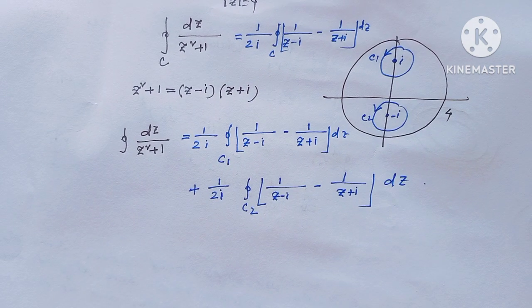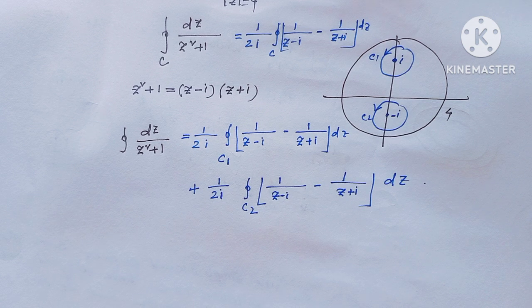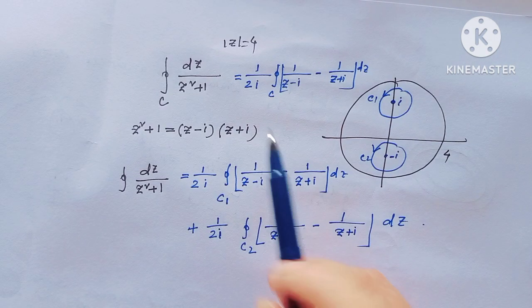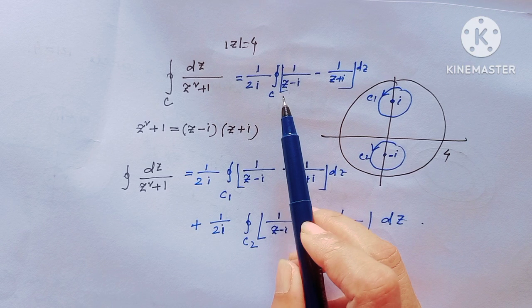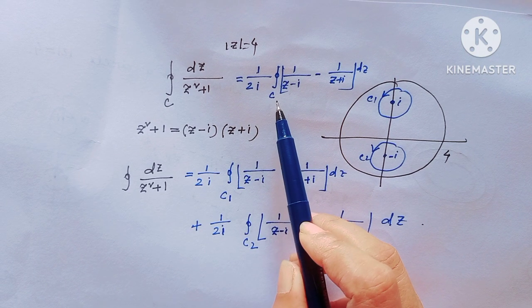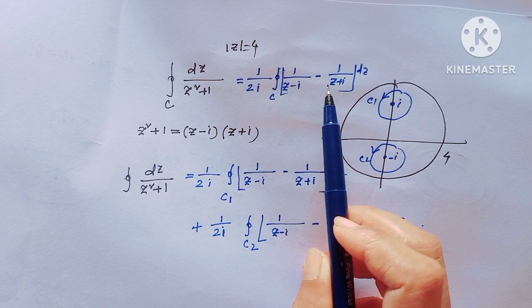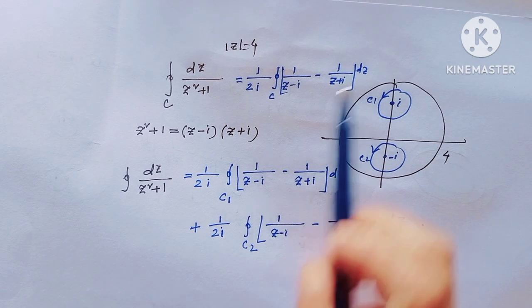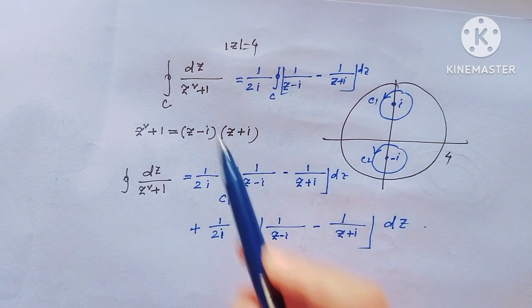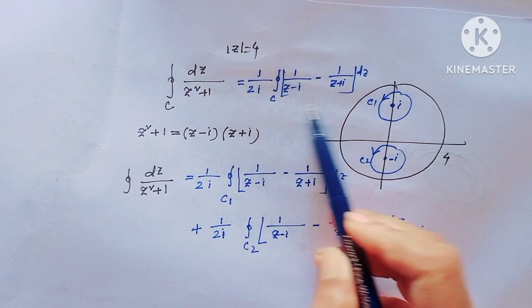Therefore dz over z square plus 1 we can write as 1 over 2I times the integral of 1 over (z minus I) minus 1 over (z plus I) dz. We can write z square plus 1 in such a way.